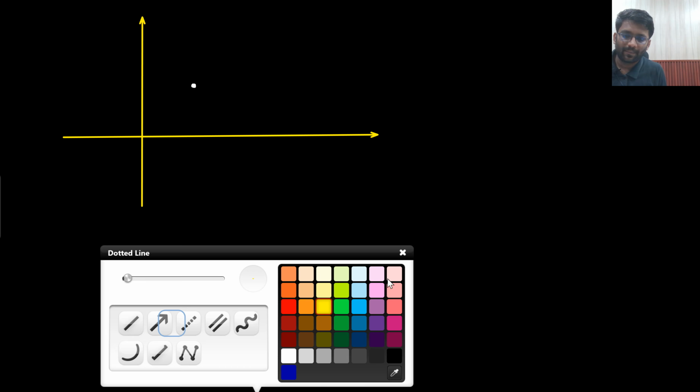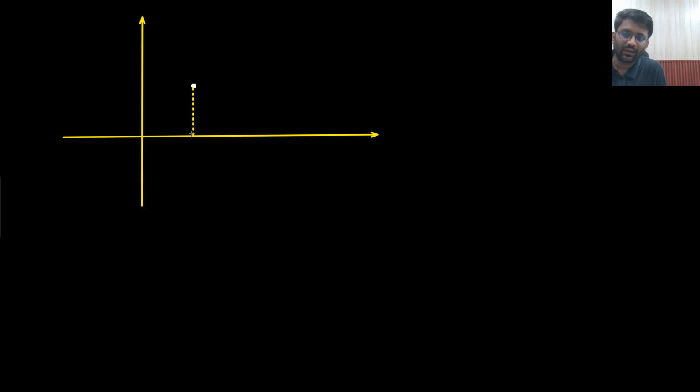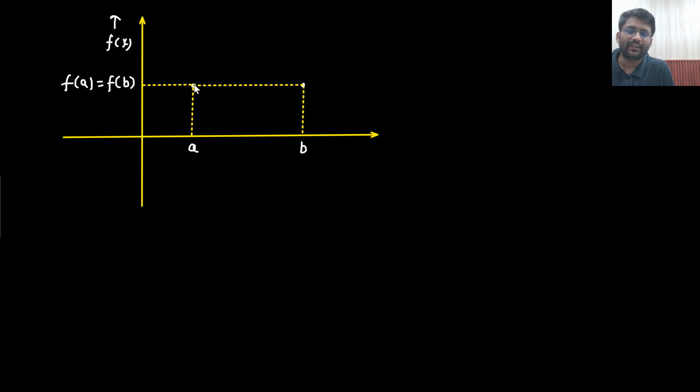What I am trying to do is that this time I am going to take 2 points, x equals to A and x equals to B. So at x equals to A, what is the value I am expecting? F of A. And at x equals to B, what is the value I am expecting? F of B. And both values I am taking the same. This is the graph of f x I am drawing. So f of A equals to f of B. F of A equals to f of B. So between A to B, I am drawing the curve like this.